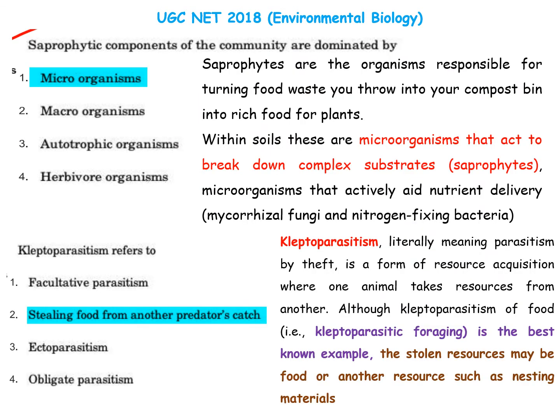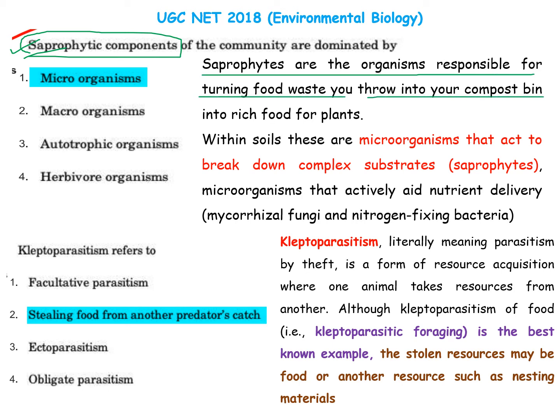In this question we will discuss what the saprophytic components of the community are. The saprophytes are the organisms responsible for turning the waste you throw into your compost bin into a rich food for the plants. So this is the community that turns the composting material into a good amount of nutrients for the plants.